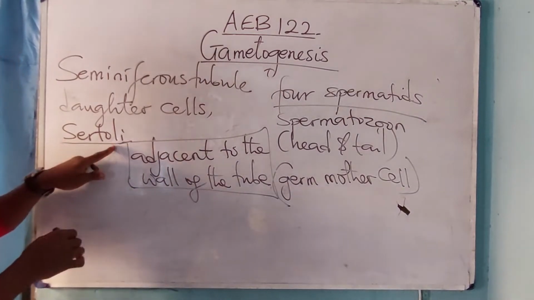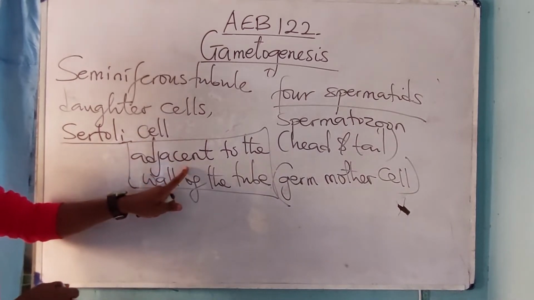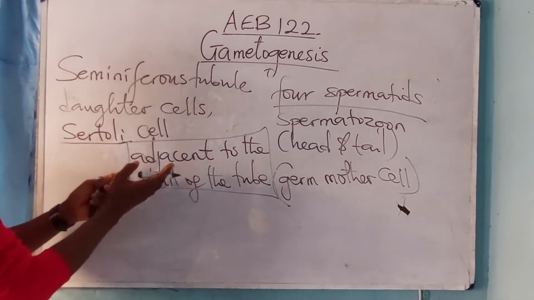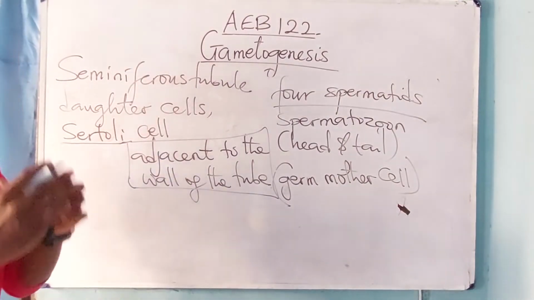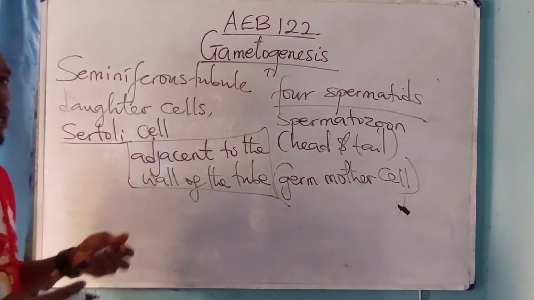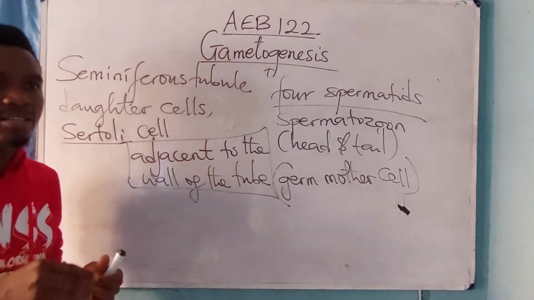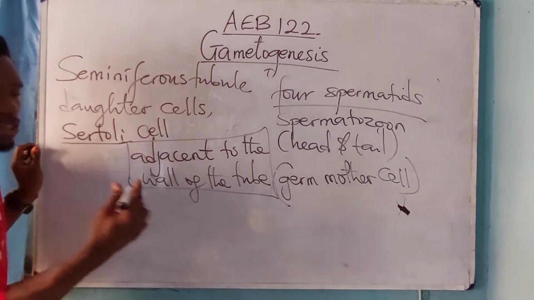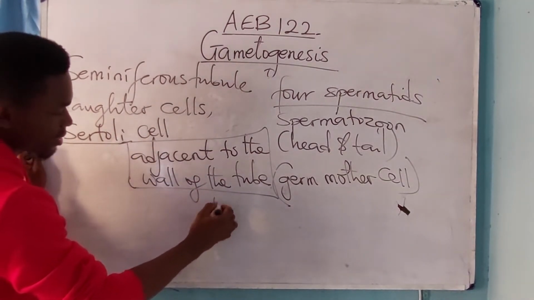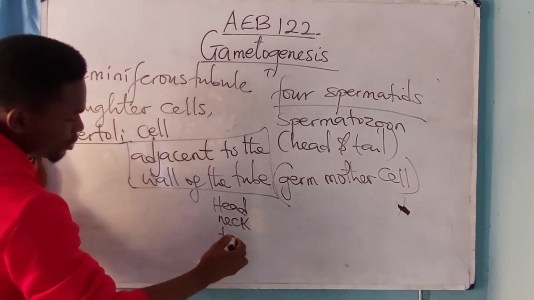A satellite cell. Now, this satellite cell is one that provides nutrients. It nurses the spermatozoa and provides protection since it has been formed. As soon as this spermatozoon is formed, it detaches. You know that the sperm possesses a head, neck, and tail.